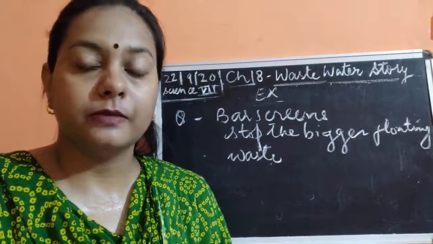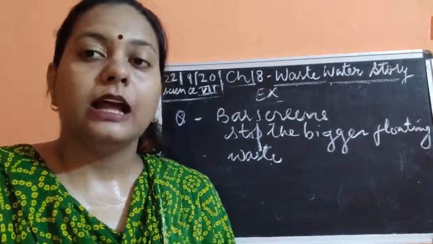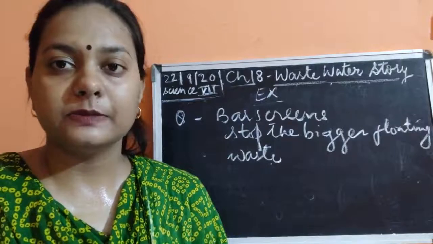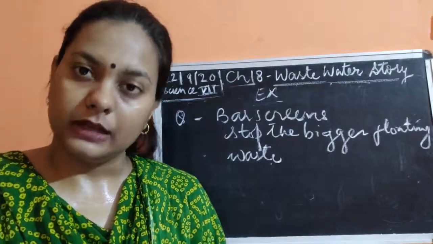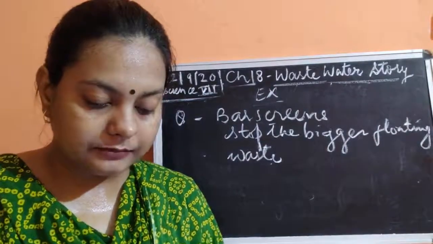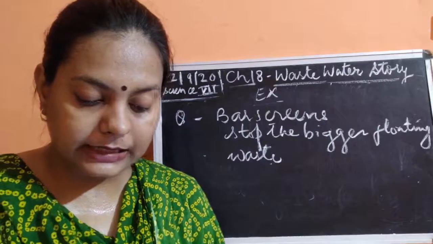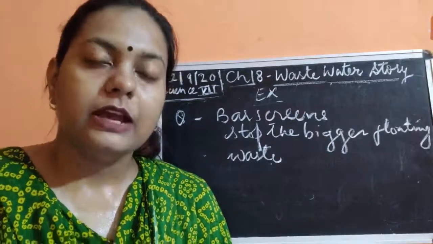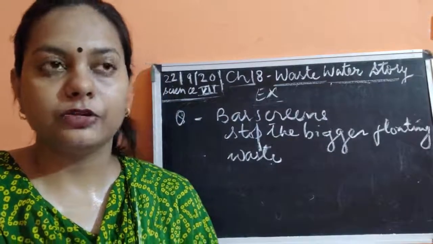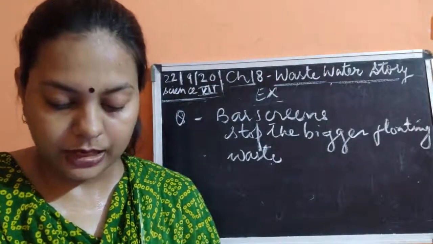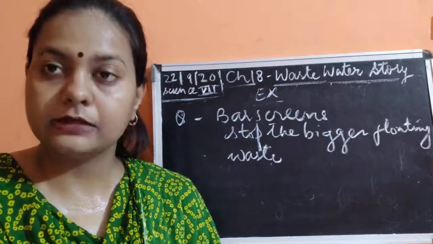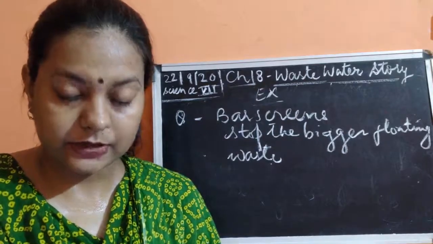Okay, we should collect the waste and keep it in one place, and then wherever we find a dustbin, we can easily throw it in the dustbin. Okay, the next is chemicals like paints, insecticides and oils should not be thrown in the drains directly, as they are going to clog the drains. We have just now studied that drains are going to be clogged because of the use of oily products. Used tea leaves and solid waste should not be thrown directly in the drains, which is going to choke them.